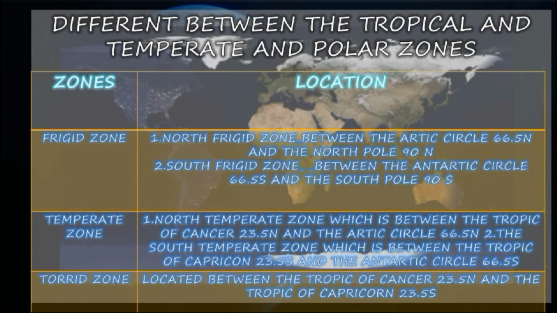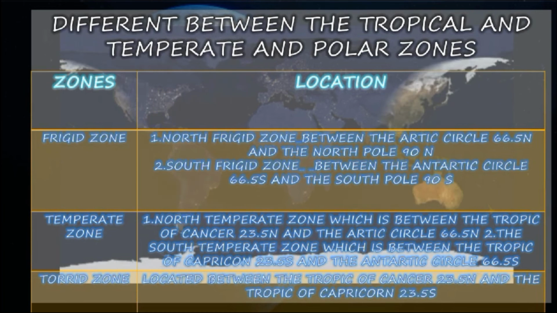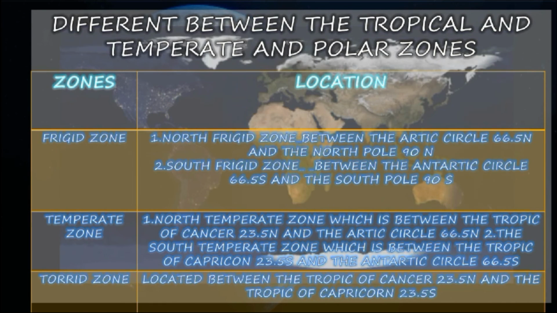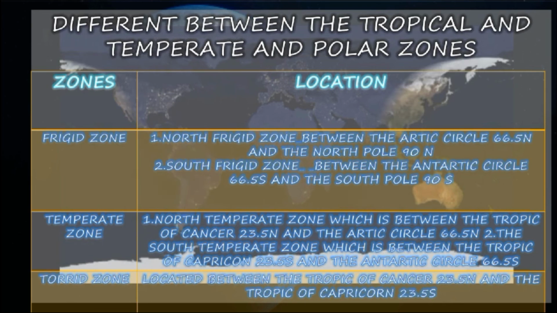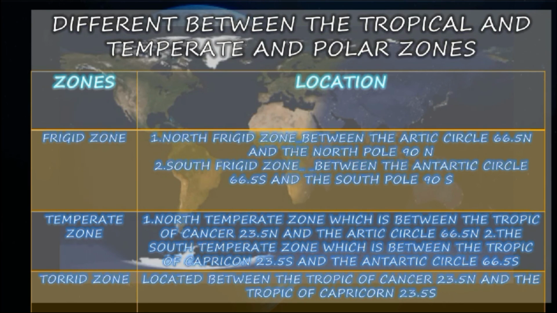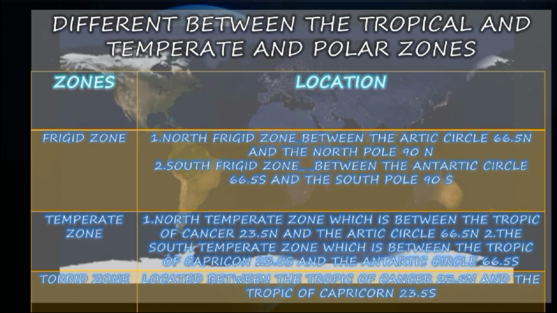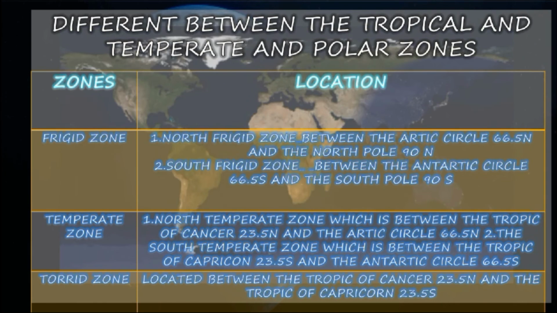Next, we shall see the zones and locations. In the Frigid Zone, the North Frigid Zone lies between the Arctic Circle at 66.5 north and the North Pole at 90 north, and the South Frigid Zone between the Antarctic Circle at 66.5 south and the South Pole at 90 south.